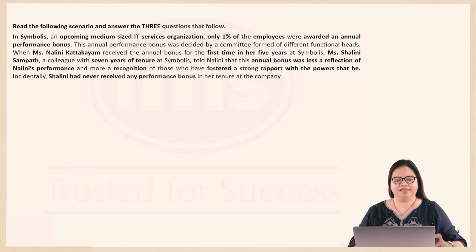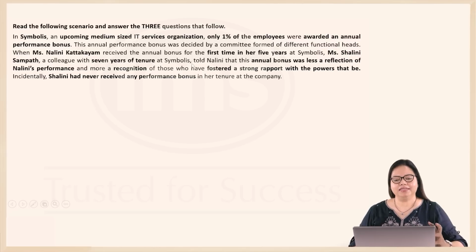Here is our second caselet. This has to do with Symbolis, an upcoming medium-sized IT services organization, where only 1% of the employees were awarded an annual performance bonus. Now, this annual performance bonus was decided by a committee of different functional heads, which means it was done carefully. The evaluation was done carefully.